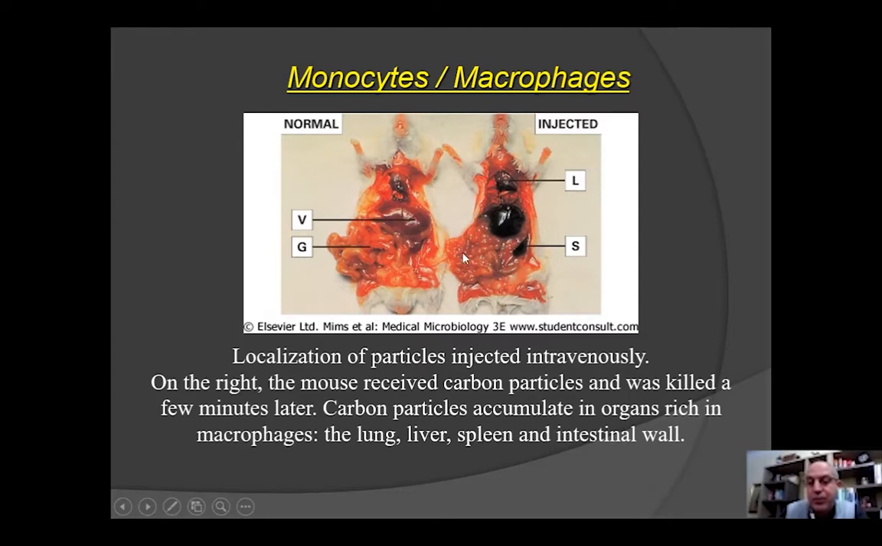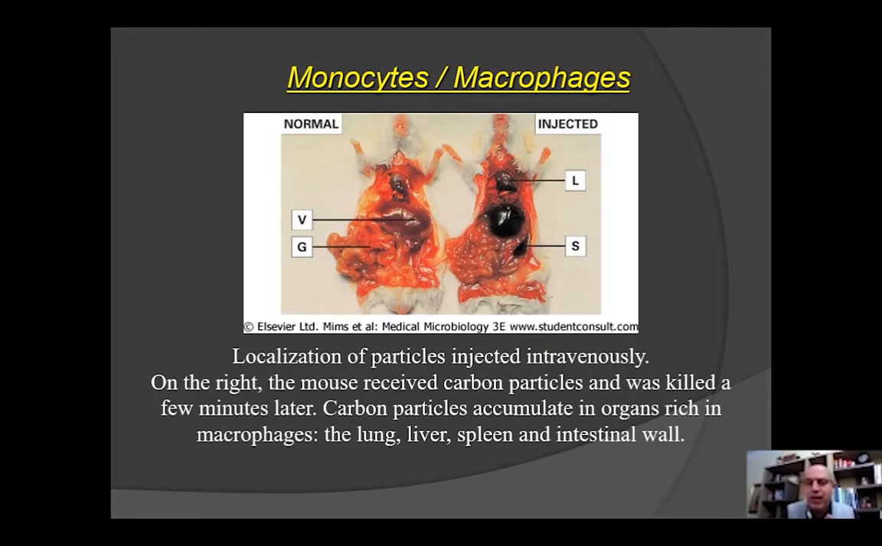After a few minutes, we have sacrificed the two mice. You see on your left, everything is clear. On your right, everything is black, carbon, which means whenever the blood went through the spleen, through the lung, through the liver, through the intestine, there macrophages try to clear, to phagocytose, exactly doing the same job if we had any infectious agents.